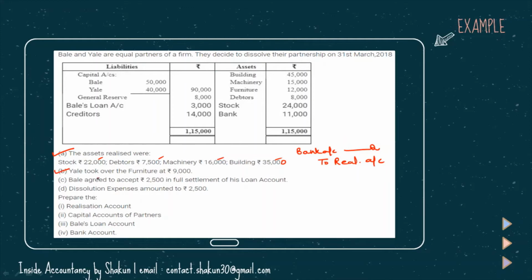The next is Yale took over the furniture at 9,000. Yale is a partner. So partner's capital account should be debited since he's taken over the furniture, and realization account should be credited. Now let's have a look at how these two entries will be shown in the realization account.